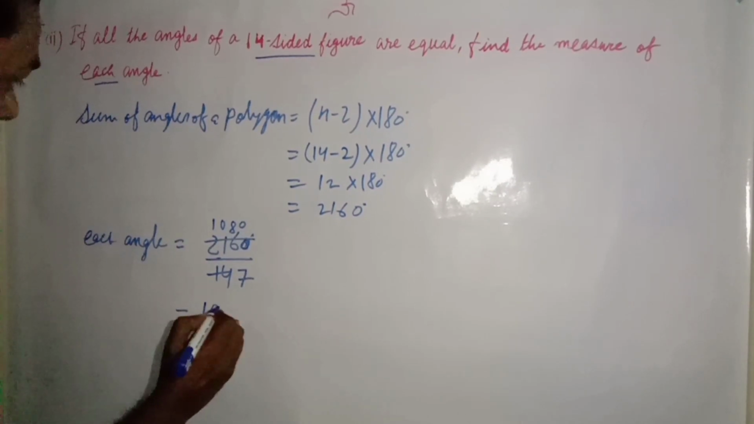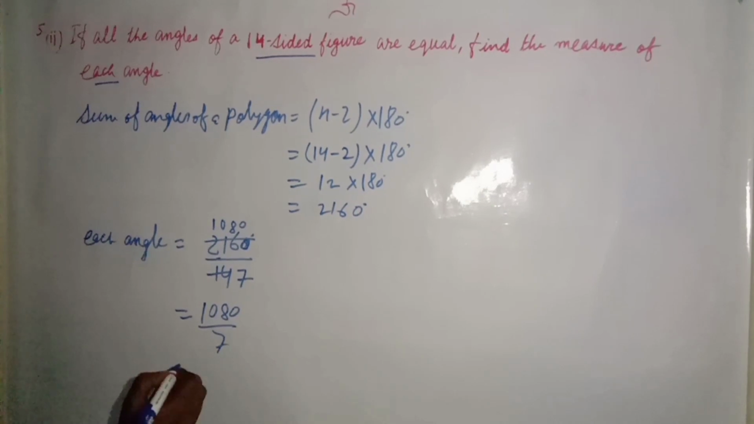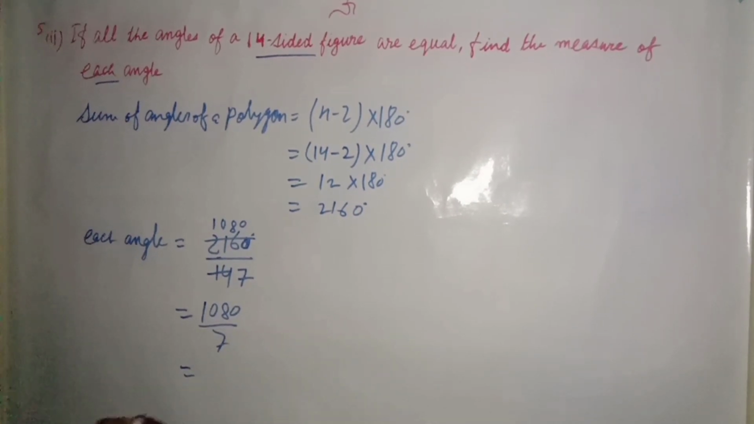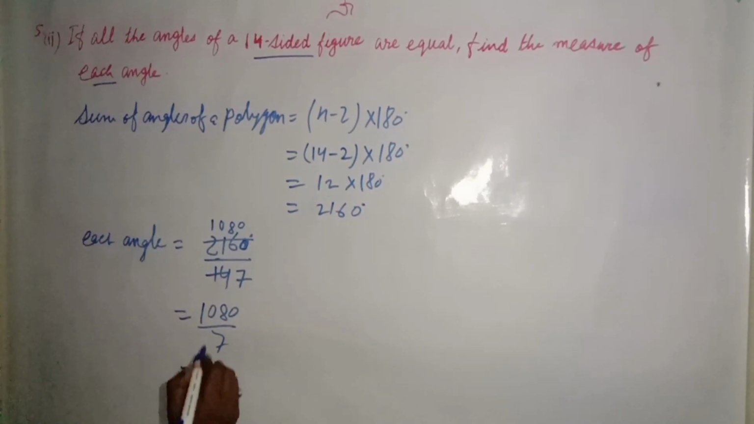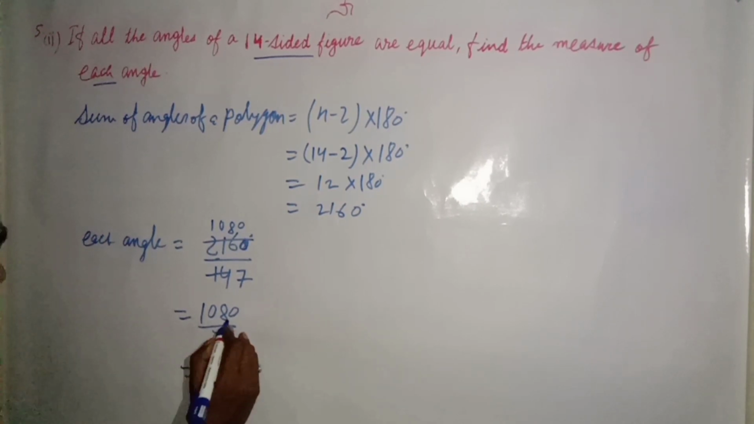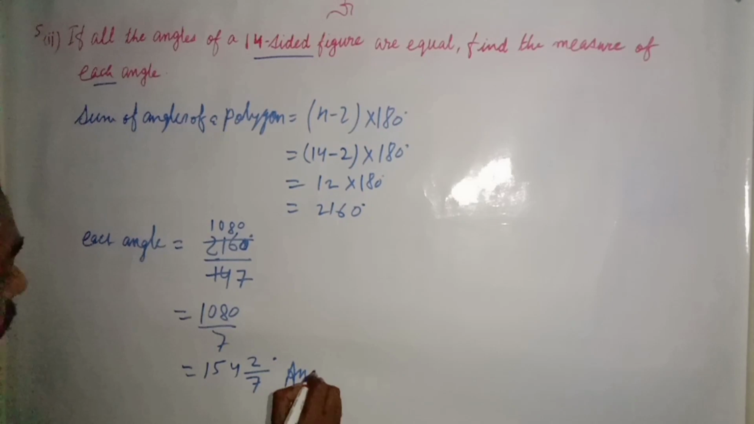Now 1080 by 7. Then 7 ones are 7, there is 3, 38, then 7 fives are 35, 7 fours are 28, then 2 by 7. That will be the answer.